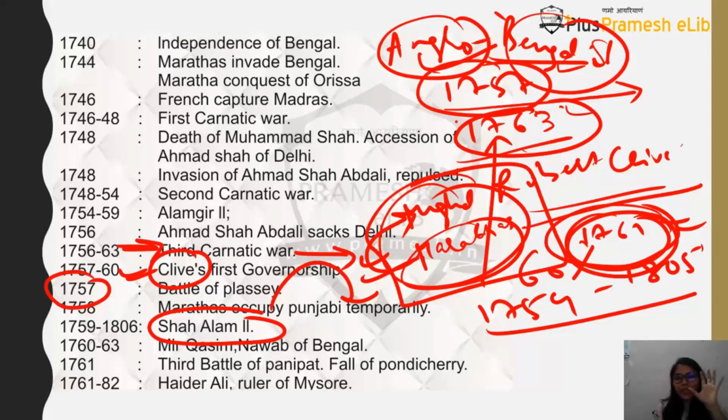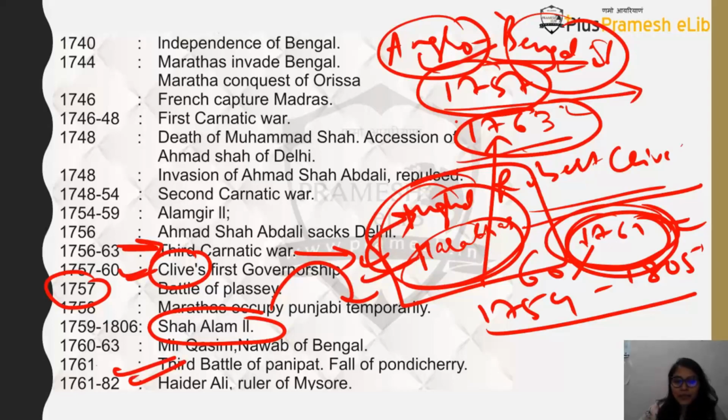Now what is happening? There is one indigenous ruler who is fighting with the British in the Battle of Plassey. He loses the war. The English put their puppet Mir Zafar on the throne, but Mir Zafar is replaced by Mir Qasim, and Mir Qasim does not like that he has to take every decision only after asking the English, and that is why he also wages a war against the English. But unfortunately, he loses the war. The English won the war, and that's when the whole Governor General or the generalship of the British started in India. So I've given you a brief overview about the things that are happening, and we'll study more details about them as and when they come during the wall chart.